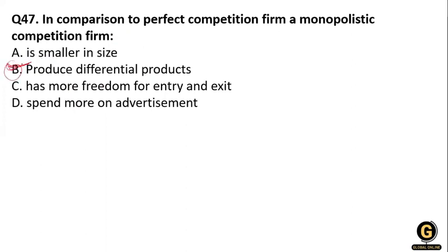Option B is correct over here, because when we compare with the perfect competition firm, there is homogeneity in the product in perfect competition, and in monopolistic competition there is product differentiation, like a mobile.